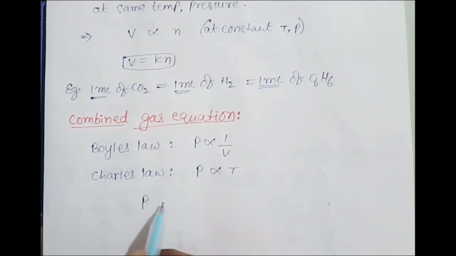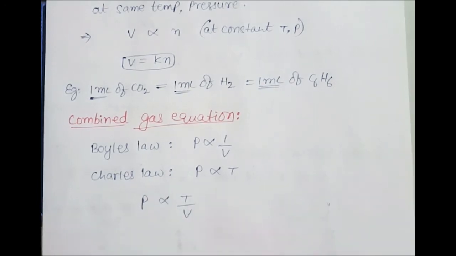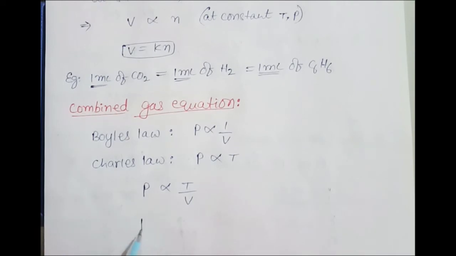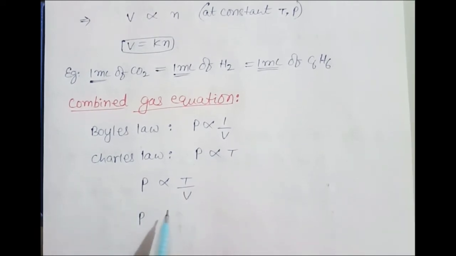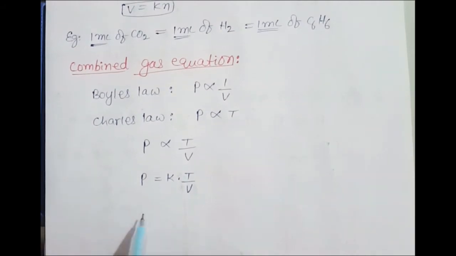Now from this you can write P is proportional to T by V. So when you remove the proportionality symbol, you can put some constant. Let us say constant K into T by V. So now PV upon T is equal to K, where K is a constant.